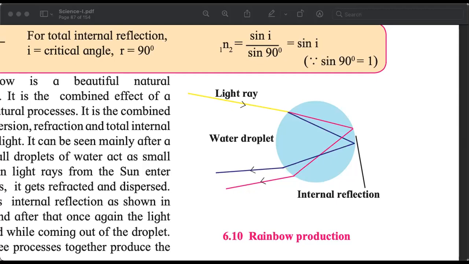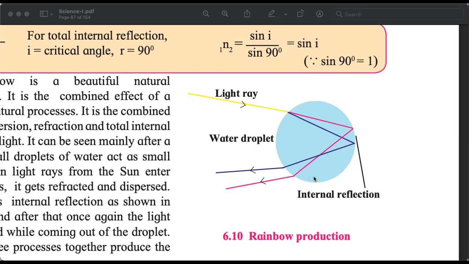We associate rainbows with another phenomenon, right? Yes, all of you are saying it's related to rain. Why is it related to rain? We think that it is related to rain because we have seen rainbows before or after rain. What happens during the rain? Rain is not necessary. What is necessary is water droplets in the air.